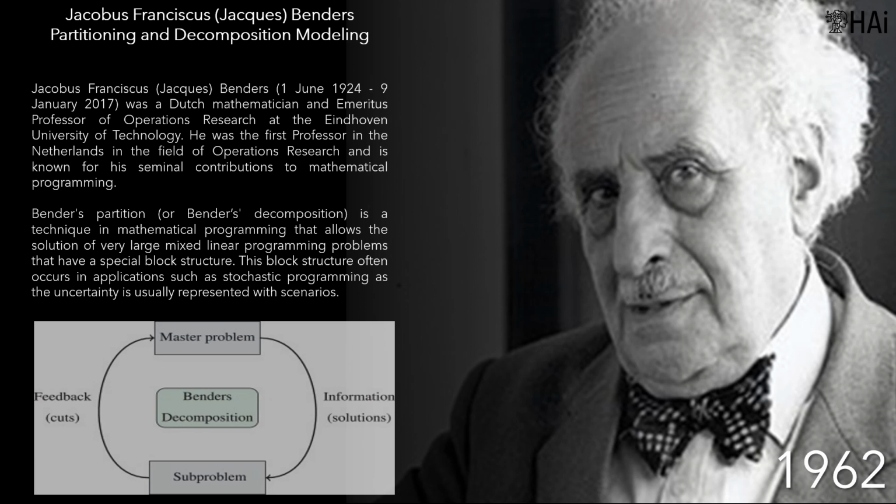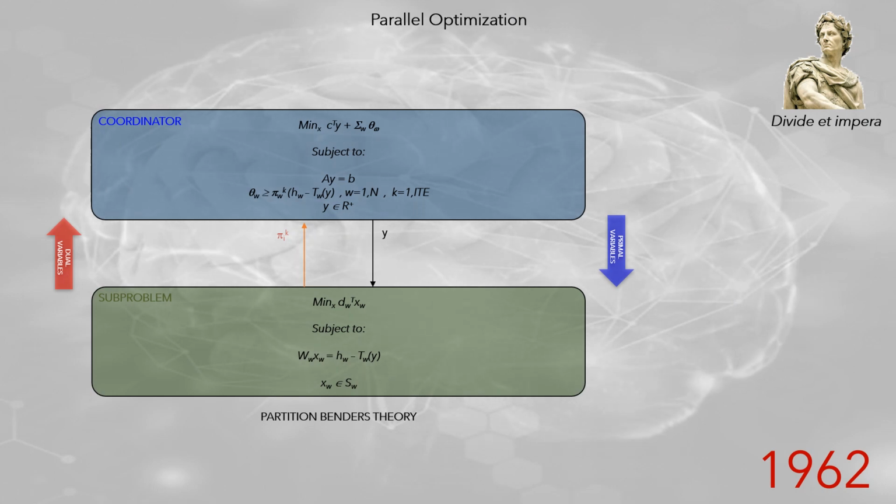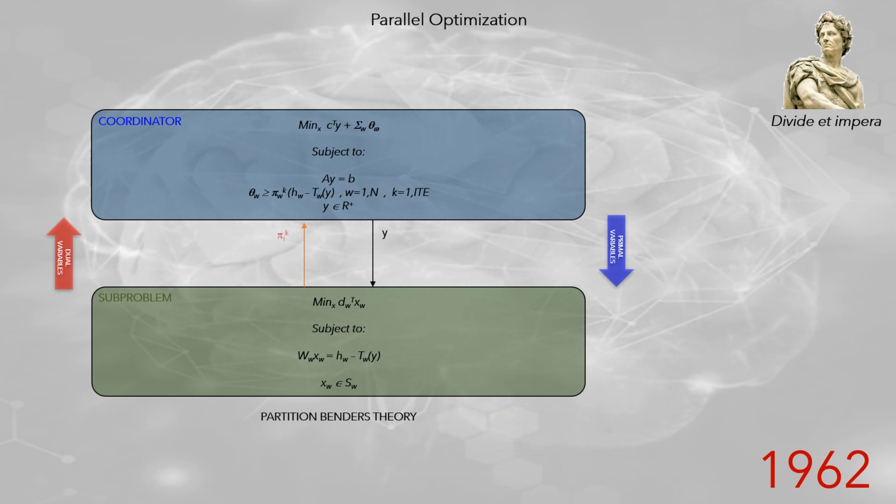In 1962, the Dutch mathematician Jacques Benders publishes his theory of partition, which is a transcendental step, not the first, in parallel computing, aimed at solving complex mathematical problems, dividing them into more elementary subproblems. Bender's partition, or Bender's decomposition, is a technique in mathematical programming that allows the solution of very large mixed linear programming problems that have a special block structure. This block structure often occurs in real applications.